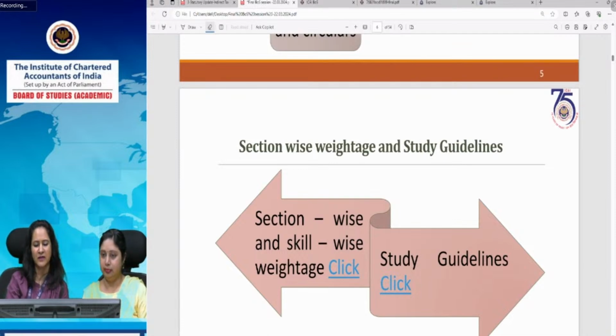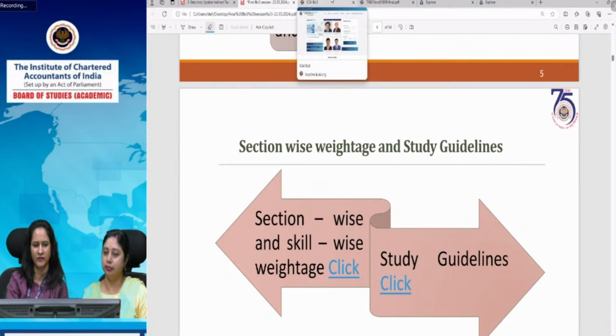So basically, during your planning and preparation for the examination, you need to refer to the section-wise weightage, and the same has already been hosted on the website. It is there in the BoS knowledge portal. I will show you the section-wise weightage, along with how we have reached at this section-wise weightage.